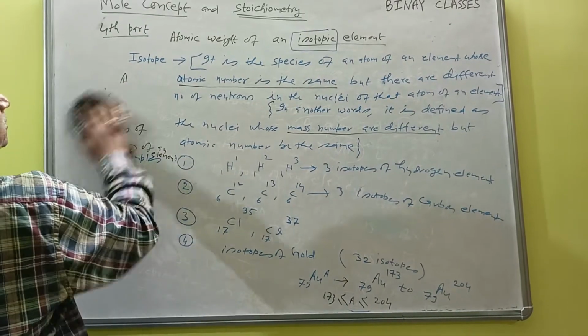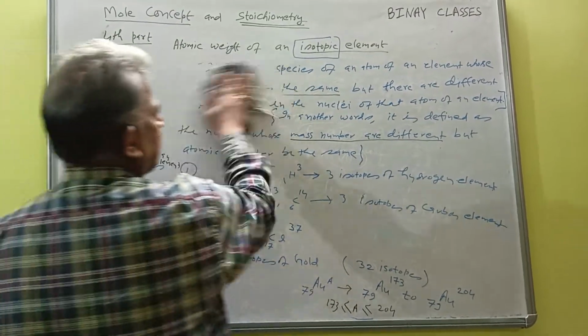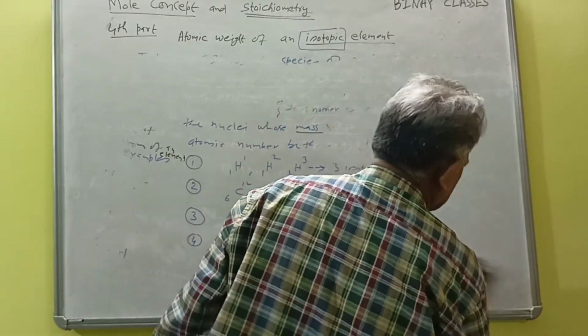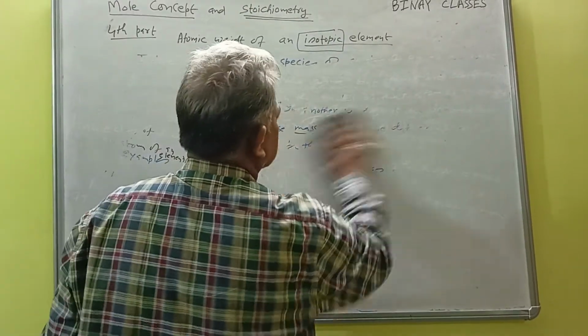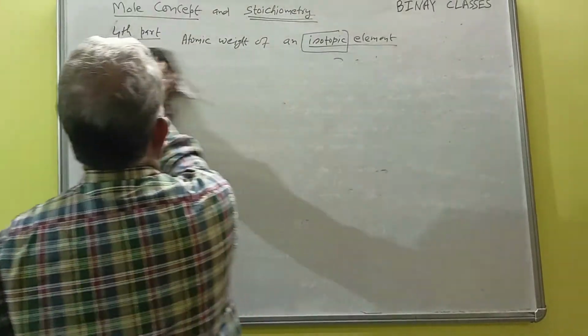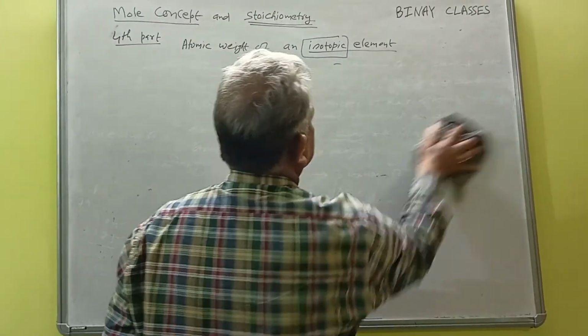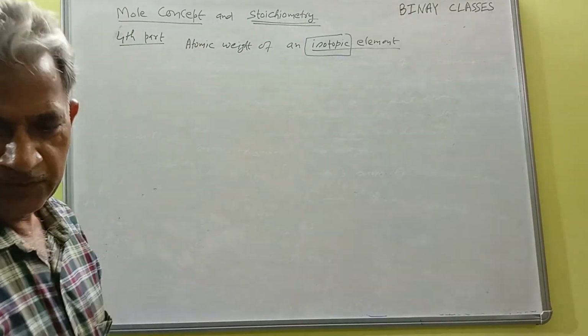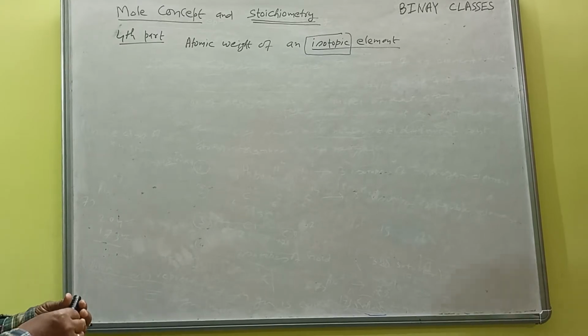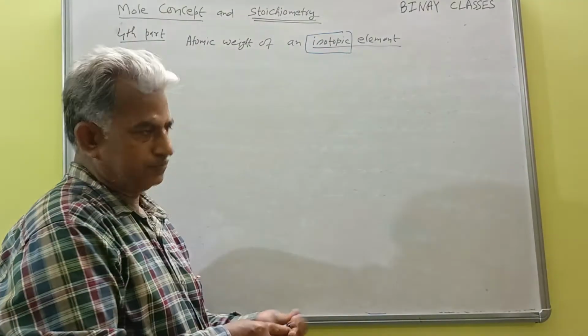Generally they are asked in JEE Main as well as in JEE Advanced, as objective questions. So what is the formula for finding the atomic weight in this case? First of all I am giving the formula, then I will give the proof also.